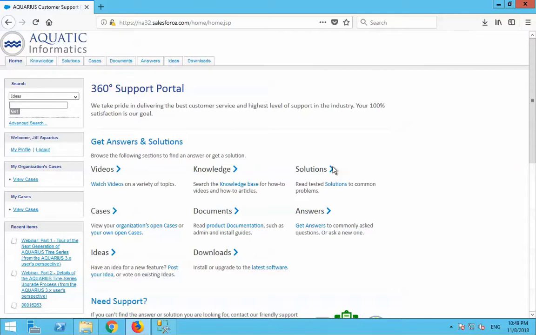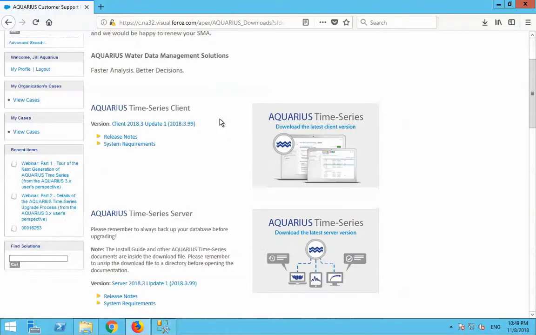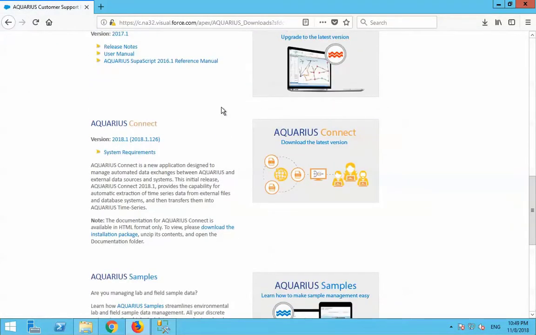Okay, we're going to install AQUARIUS Connect. First, log into the 360 portal, go to the Downloads section, and you will find the AQUARIUS Connect download link right here.